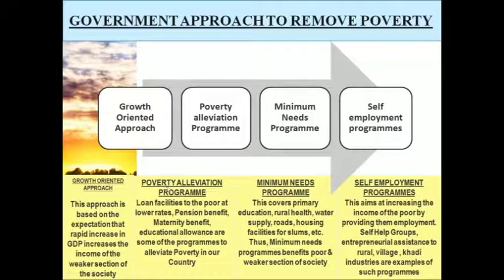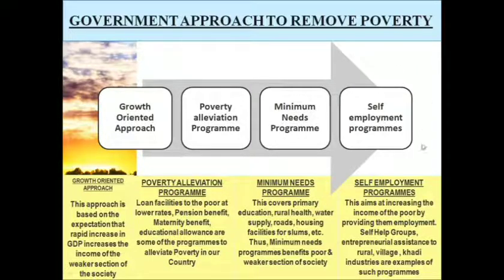The next one is the poverty alleviation program. Loan facilities to the poor, pension benefit, maternity benefit, education allowances. These are some of the examples of programs that could be conducted by the government in order to eradicate poverty. The minimum needs program talks about the focus of the government in order to provide people with primary education, rural health, water supply, roads, housing facilities, etc. This minimum needs program focuses on providing more benefit programs to the poor and weaker sections of society.